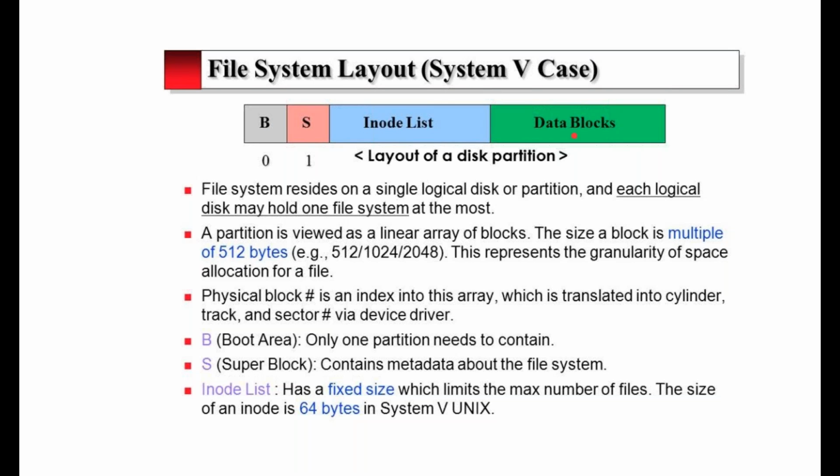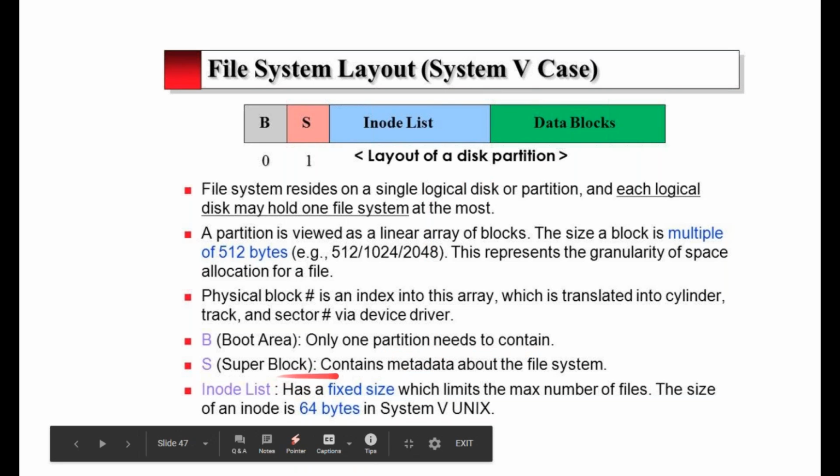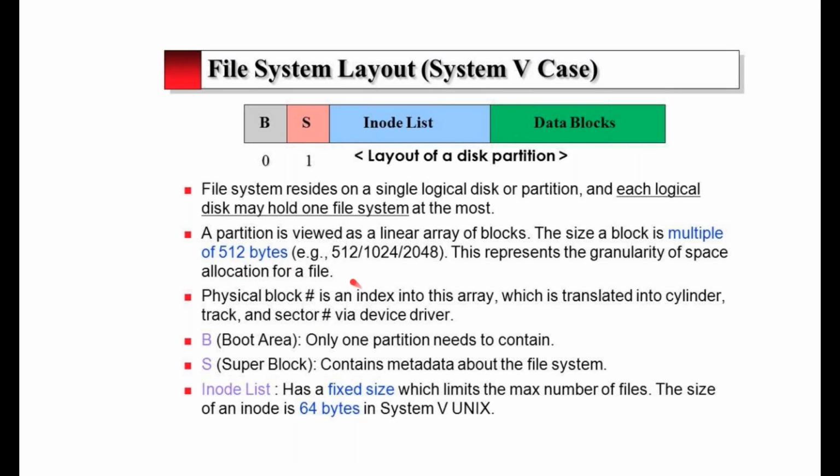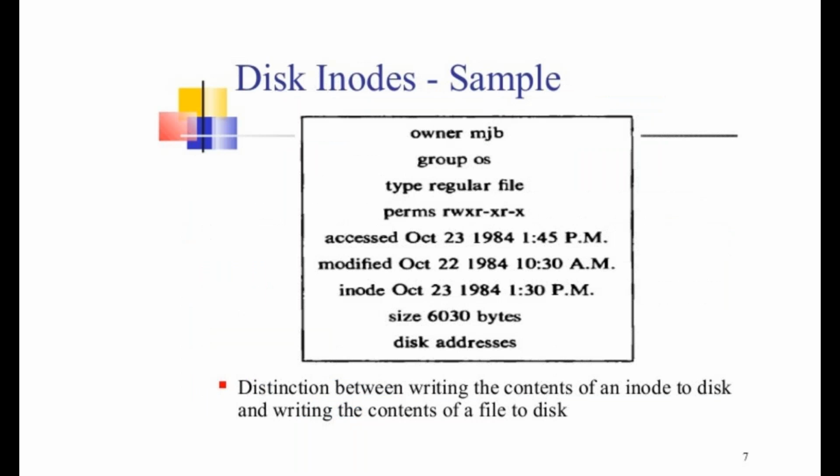So the same diagram in another version. So one partition needs to contain super blocks, which contain the metadata about your file system. Inode list has a fixed size which limits the maximum number of files. Every block has its own capacity in bytes. For example, partitions are there, and this is the memory capacity of each.